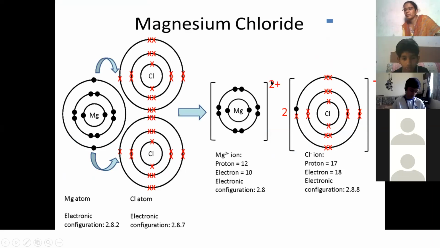Ma'am, I'm not getting aluminum. Aluminum, what is its electronic configuration? 2, 8, 3. In the last shell, the valence shell, you will be having 3 electrons. Each electron will be transferred to one chlorine atom. Got it? So, this ionic bond is represented by electron dot structures.